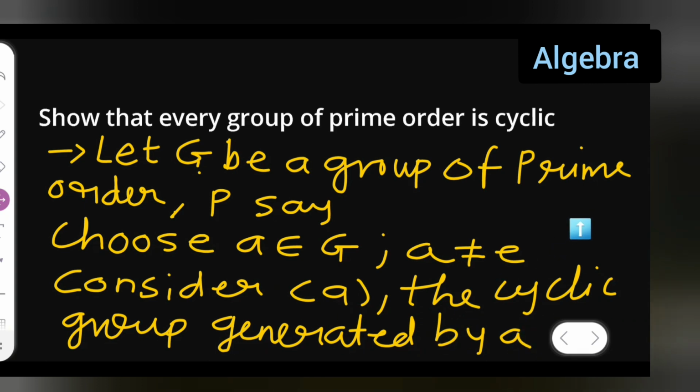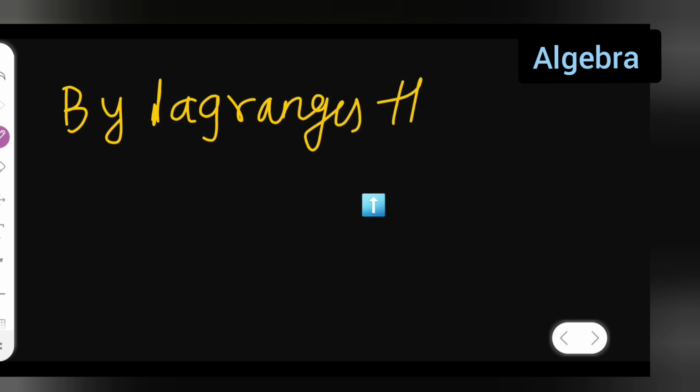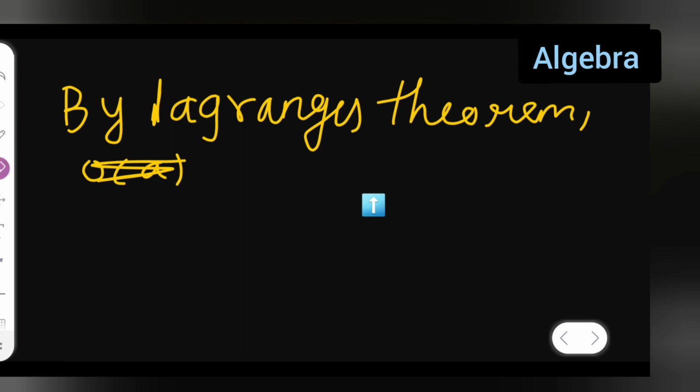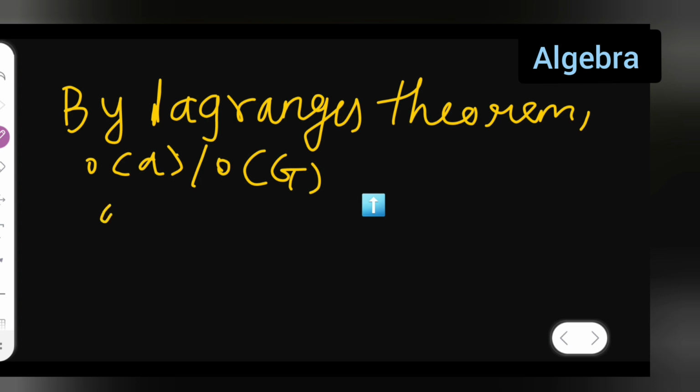Then by Lagrange's theorem, write down: order of A upon order of G. Then order of A upon order of G is P, prime.